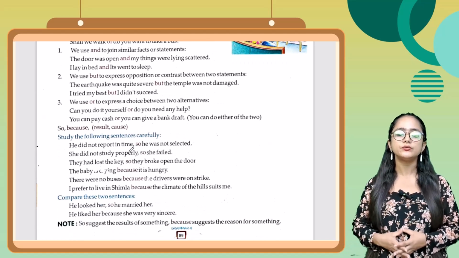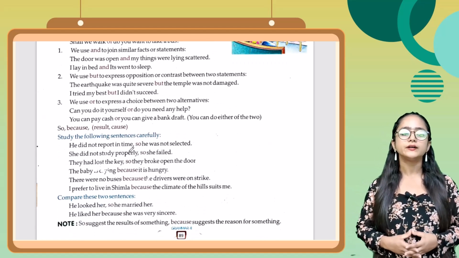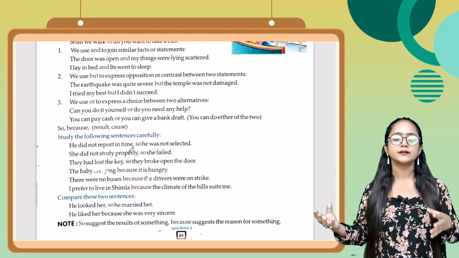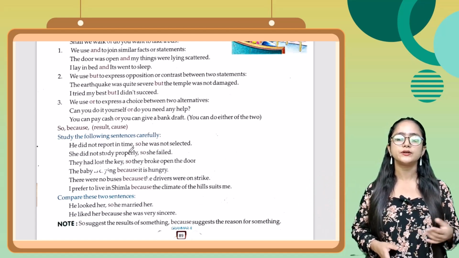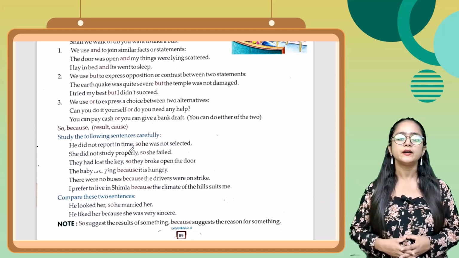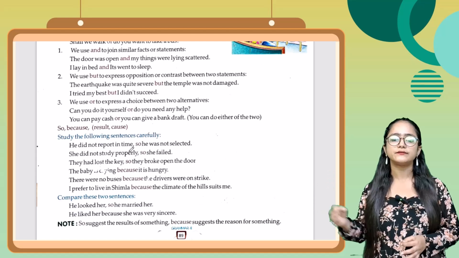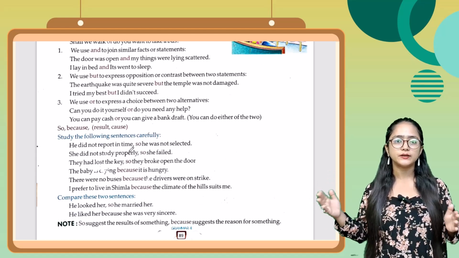Next one, we use or to express a choice between two alternatives. दो alternatives के बीच में choice express करने के लिए हम or का use करते हैं, जैसे कि can you do it yourself or do you need any help? You can pay cash or you can give a bank draft. Okay, you can do either of the two. इनमें से कोई भी कर सकते हैं.